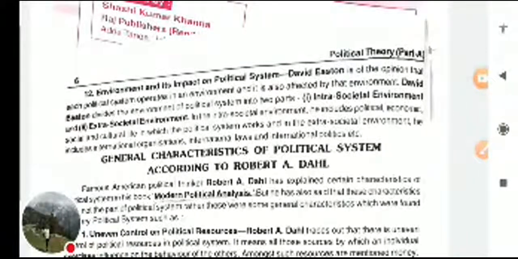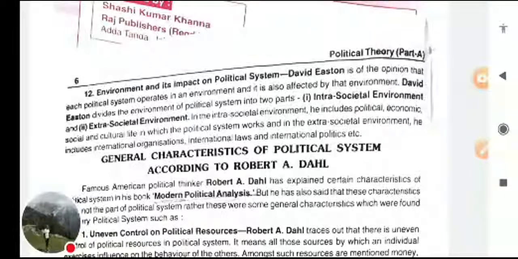Next is environment and its impact on the political system. There are two kinds of environment basically that influence the political system: intra-societal environment and extra-societal environment. Intra-societal environment is related to political, economic, social, cultural, religious factors, whereas extra-societal environment includes international organizations, international laws, international politics, and other systems. So these are the 12 characteristics of a political system.